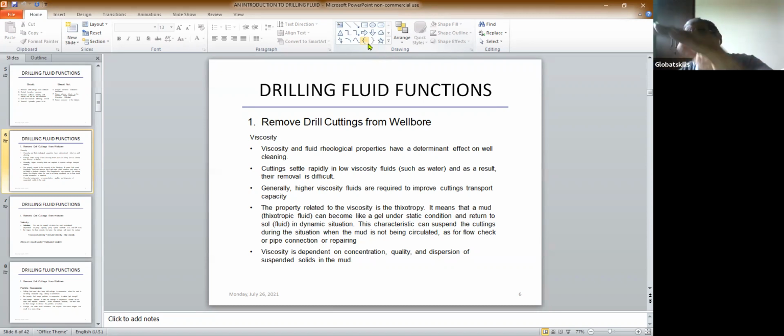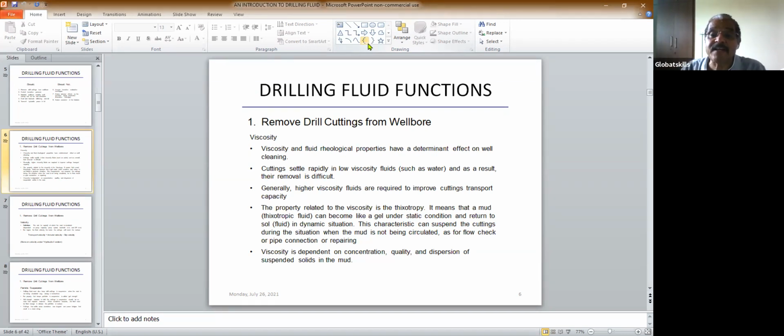But sand will not settle down in the glass having the sticking gum, because sticking gum is viscous and water is not. So this is the same thing. Viscosity is very important for the cutting to come out. Otherwise, the cutting will start settling down.